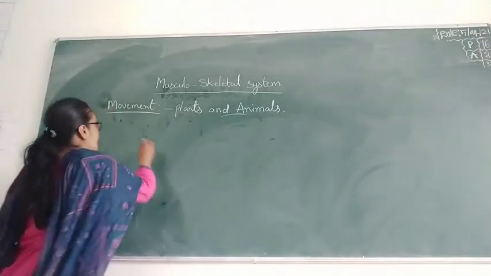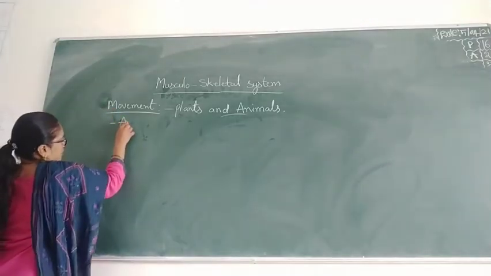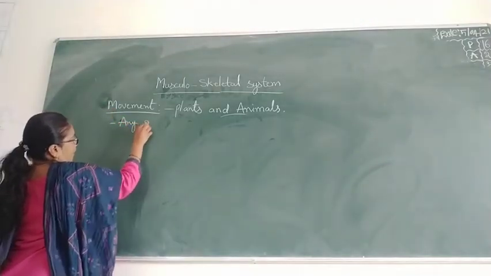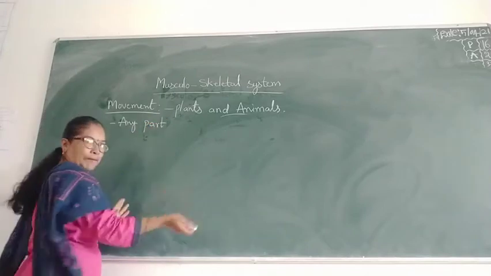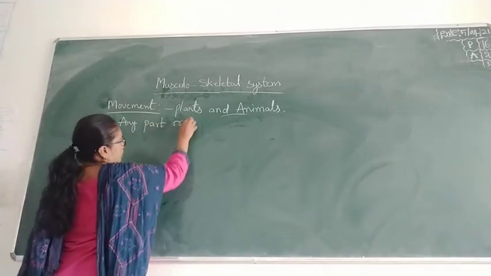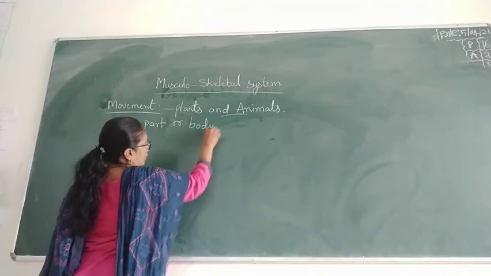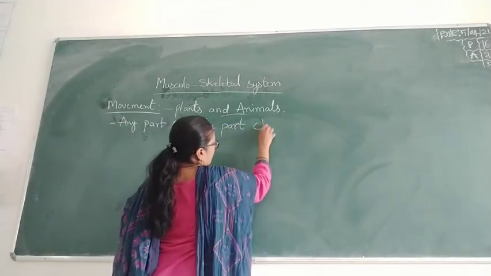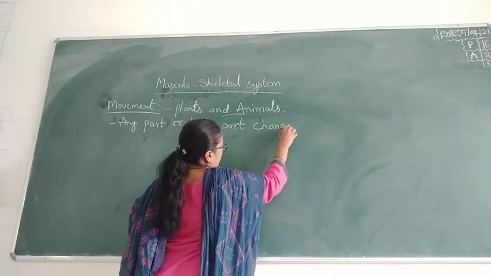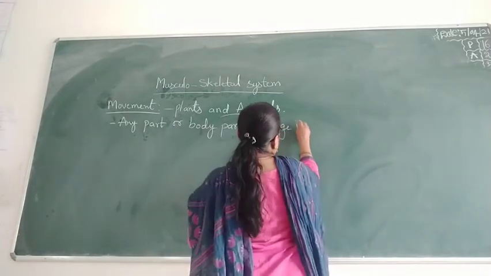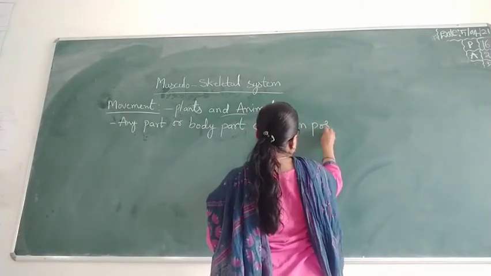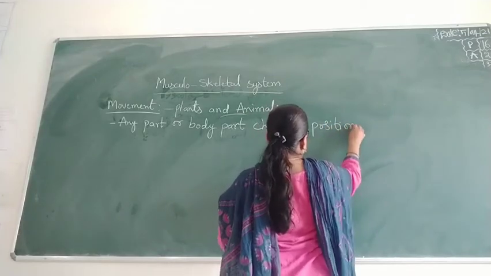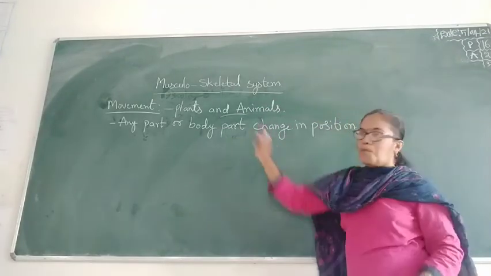Movement means any part or any body part, change in position is called a movement.